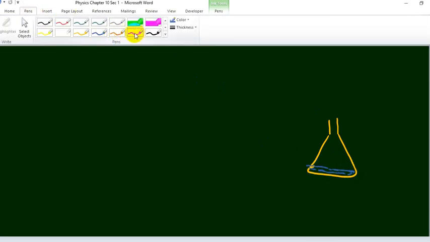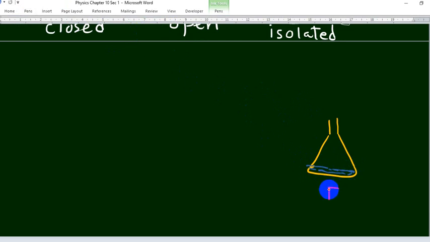This flask is heated, and here is a balloon attached to the flask. When the water is heated, it starts to evaporate. At the boiling point, the vapor particles start to fill the balloon and press on the balloon outside, so the balloon expands.